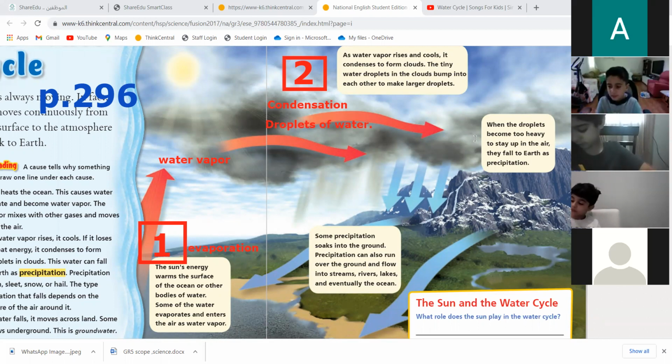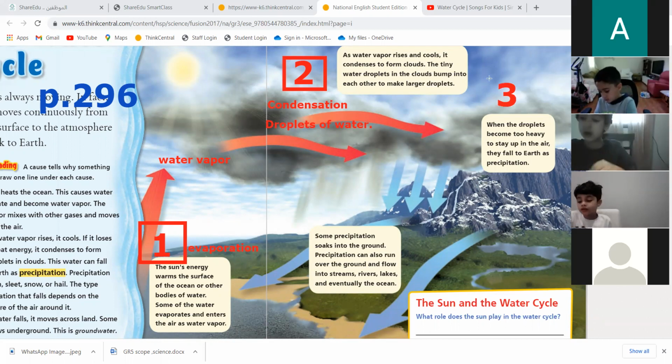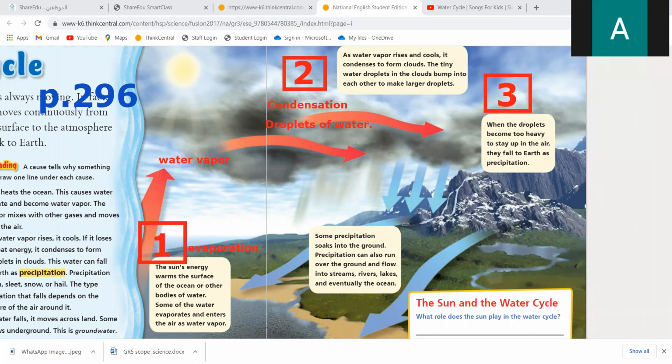When the sky is very heavy, the clouds are full of droplets, what is going to happen? In the cloud we have water. Yes, excellent. Okay, when the clouds are very heavy, very heavy from the water.